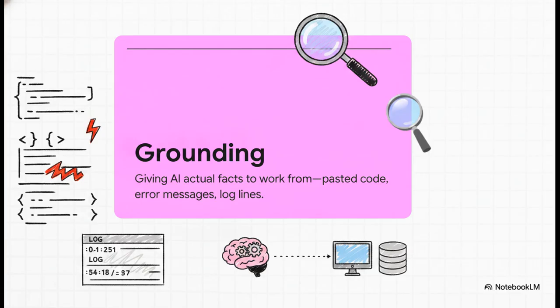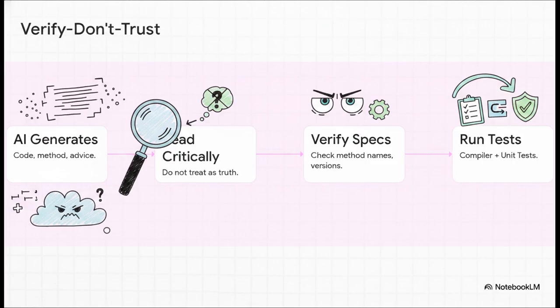Before we jump into the actual loop, we really have to talk about your single biggest quality lever, which is grounding. Grounding essentially means giving the AI actual hard facts to work from. So instead of asking it to just magically invent a solution out of thin air, you paste in your actual code, your specific error messages, or your real log lines. You're basically forcing the model to reason about real data instead of letting it drift off into its own invented statistical patterns. But listen, grounding alone isn't quite enough. You need a solid process.